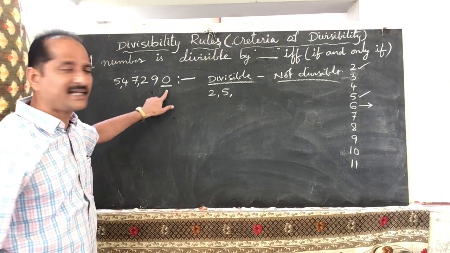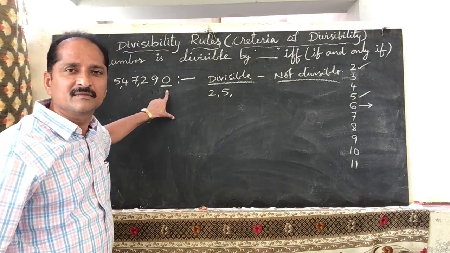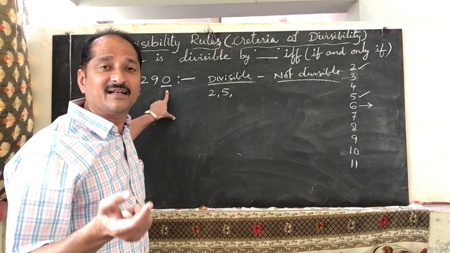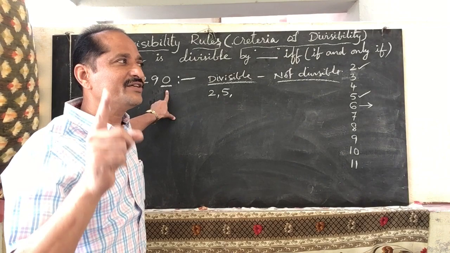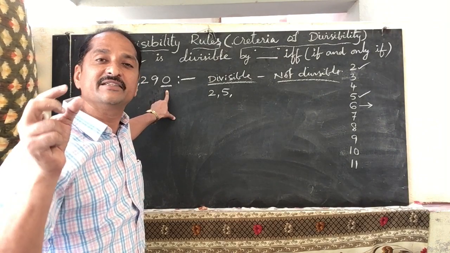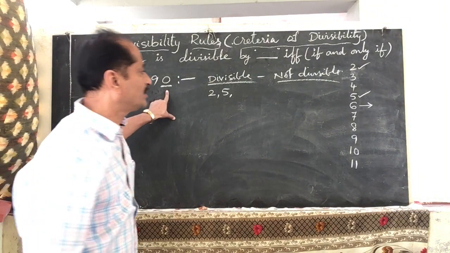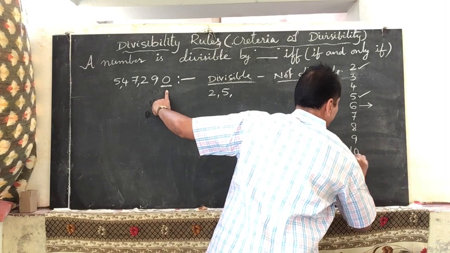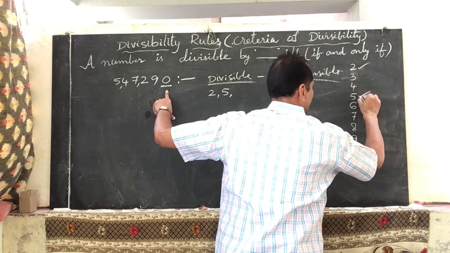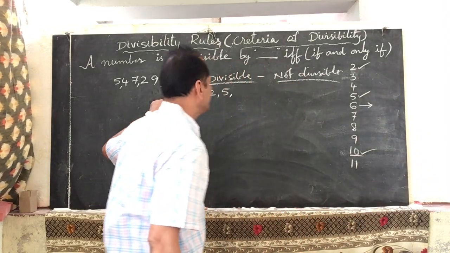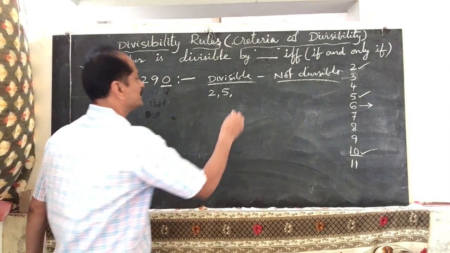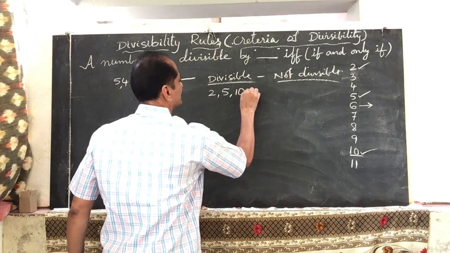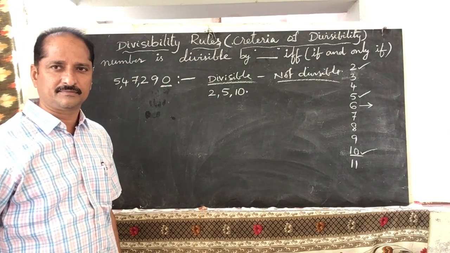Is this number divisible by 10? Yes, good. It is divisible by 10. Why? Because the unit digit is 0. If the unit digit is 0, then it is divisible by 10. So, take 10. 2 completed, 5 completed, 10 also completed. This number is divisible by 10.